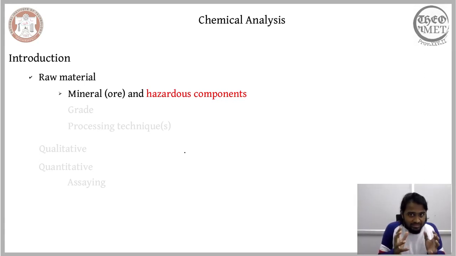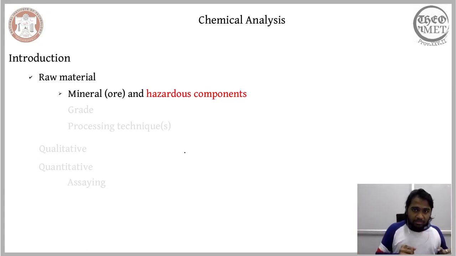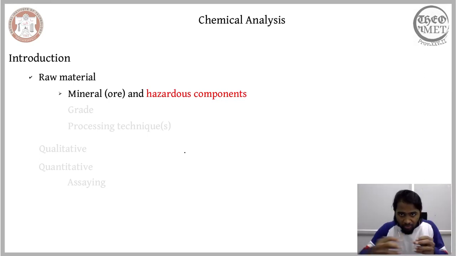So as a metallurgist and a materials engineer, it is not our role alone to identify the desired mineral and formulate the process through which the desired product can be extracted from the mineral. It is not only our goal to identify the raw material, to process the raw material, and to formulate a process chain to extract the desired end product from this mineral.